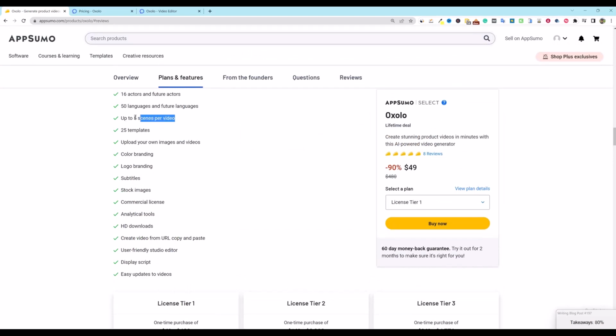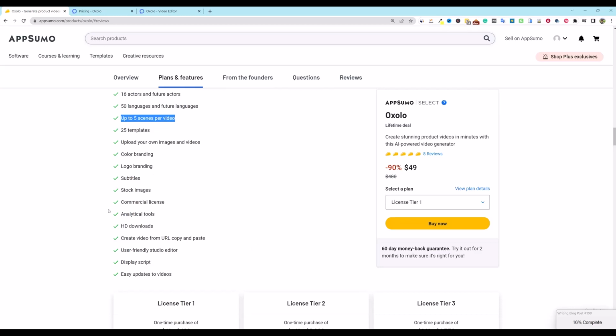So this tells me right now that this is for short form content and product videos. This is definitely not a Pictory replacement, because with Pictory, you can do 10 to 15, 20 minute long form videos. And it does not look like you can do that with Oxalo. So this is definitely short form, social media type content, or like YouTube shorts, things like that. It's going to be for product videos, advertising, things like that. So it's just something to be aware of.